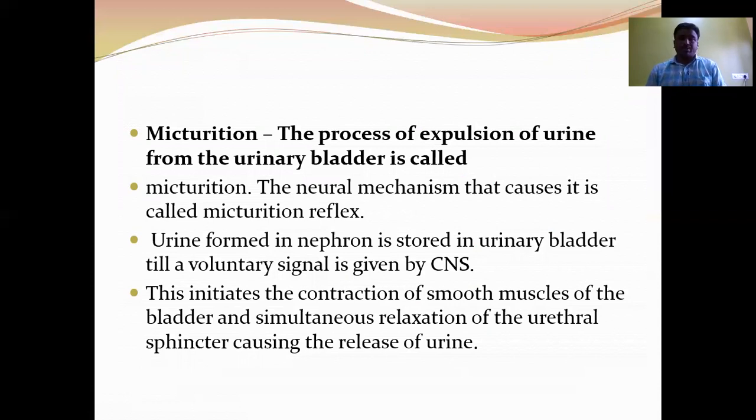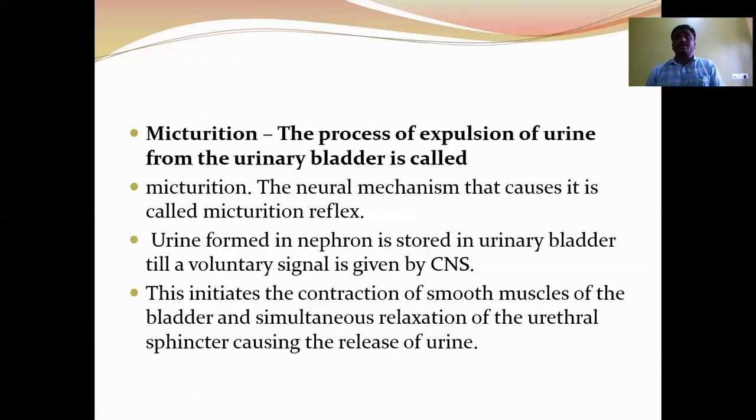Next, micturition. The process of expulsion of urine from the urinary bladder is called micturition. The neural mechanism that causes micturition is called the micturition reflex. The urine formed in the nephron is stored in the urinary bladder till a voluntary signal is given by the CNS. When the urinary bladder is filled with urine, that stretches the stress receptors in the urinary bladder, which generate the action potential and send the signal to the central nervous system through the sensory neuron.